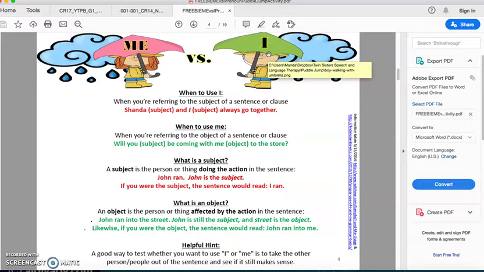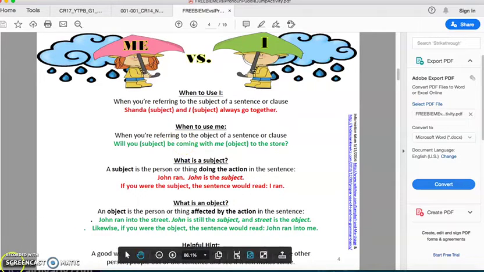Okay? Now, let's see, when do we use me? When you're referring to the object of a sentence or clause. Will you be coming with me to the store? Okay. We use me after a verb in a sentence, like Dad gave me the book. So gave is a verb, and me is the pronoun.